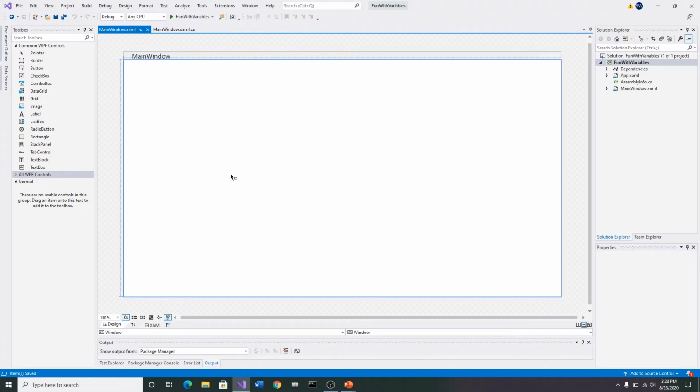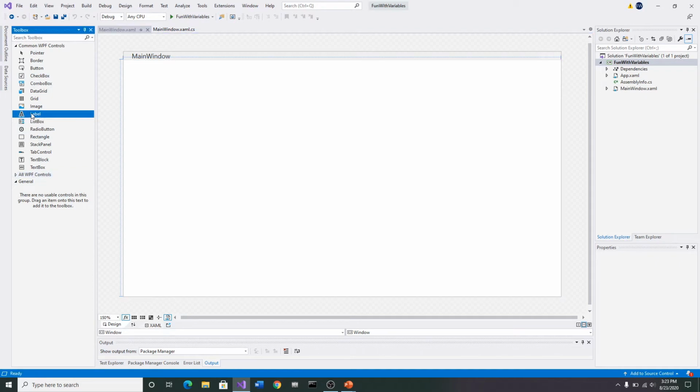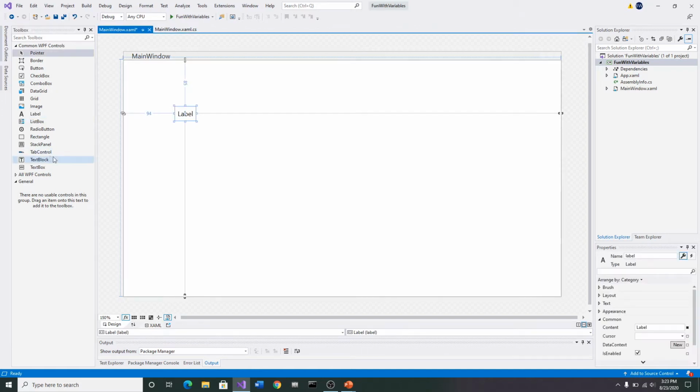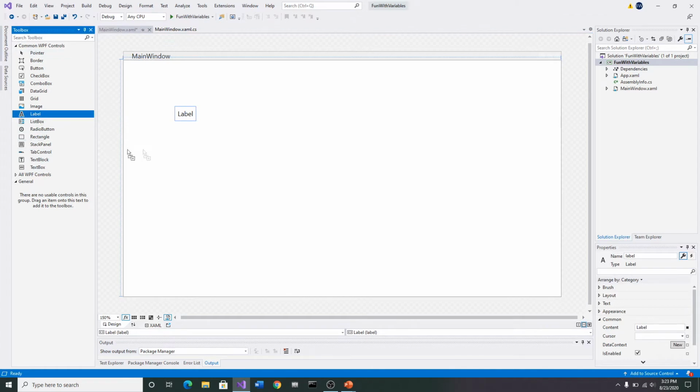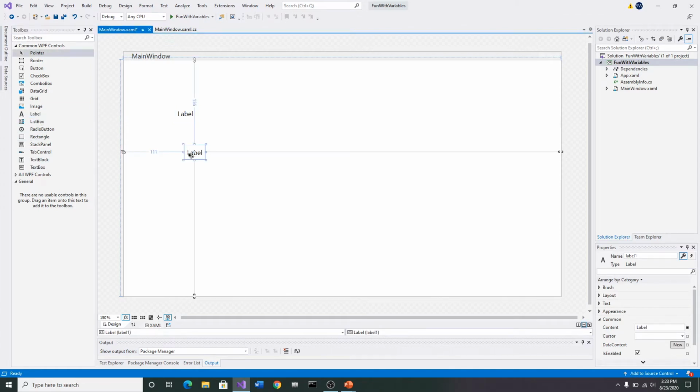So now what we're going to do is I want to create, I'm going to have a little fun here. Let's come up here, and the first thing I'm going to do is I'm going to grab a label, and I'm going to just drag it over here, and I'm going to drop it on my page, just like that. And I want to grab one more. I'm going to bring that over. I'm going to drop that about here. We can kind of line those up on each other.